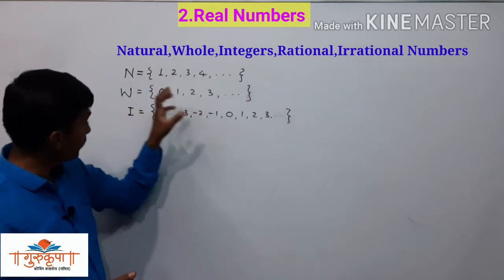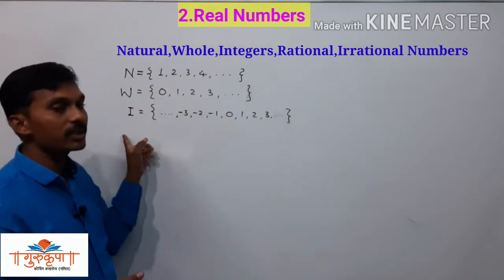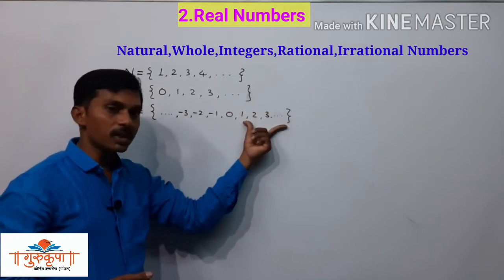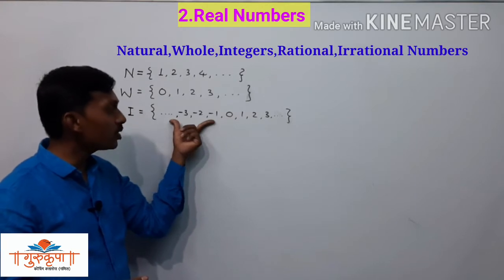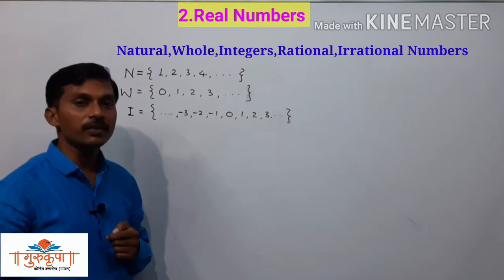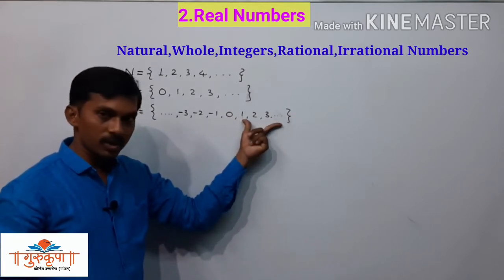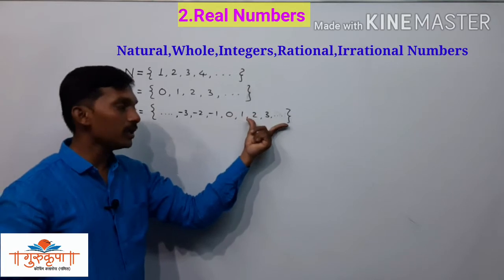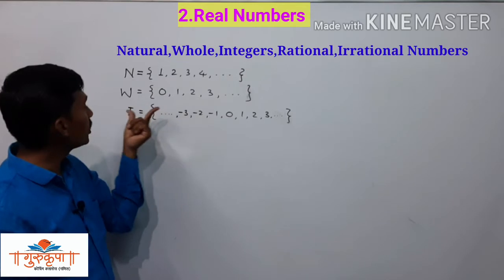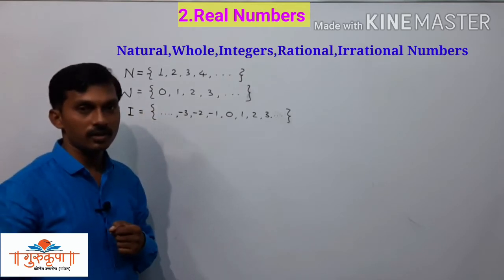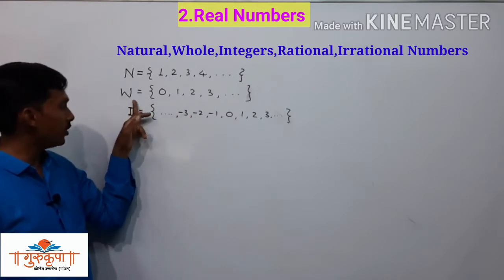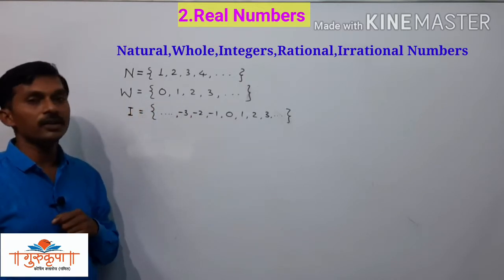We can describe it as: 0, all the natural numbers and the opposite numbers of natural numbers together are called integers. This part also we studied in the lesson Set, that the set of integers is represented by the capital letter I.